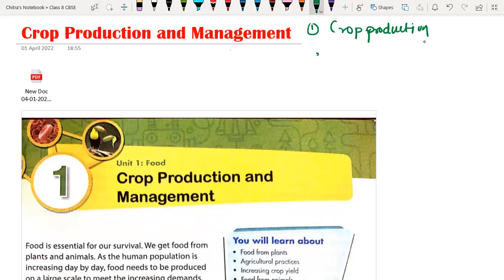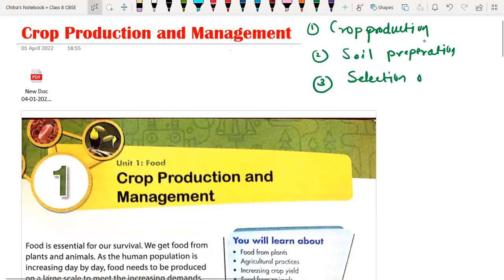For crop production, the second thing we will discuss is soil preparation. After that, we will cover selection of seed. Then we will cover sowing of seed.